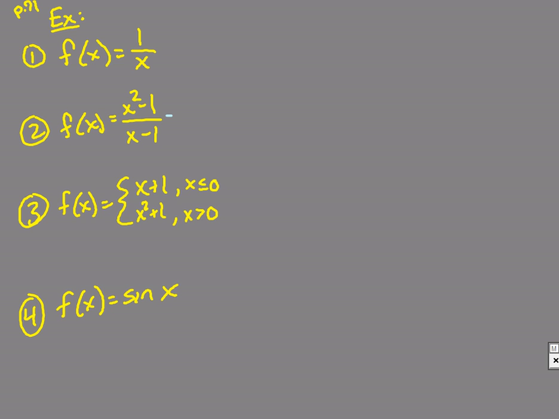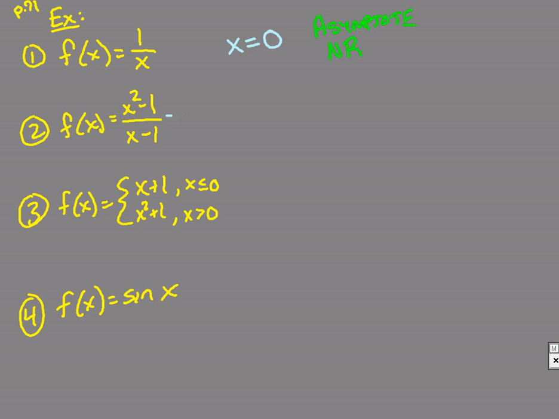So here are the examples that we did. We want to say first, when do we have domain issues? That's where discontinuities will happen. Well, in a rational, it's whenever the denominator equals 0. So it's discontinuous when x equals 0. Now, how did we say before? How did I know if it was a hole or an asymptote? Well, in this case, no factors are canceling. That means that you said this was an asymptote, not a hole. Because it's an asymptote, we said this is a non-removable discontinuity. And that's what we're going to label it as, non-removable.